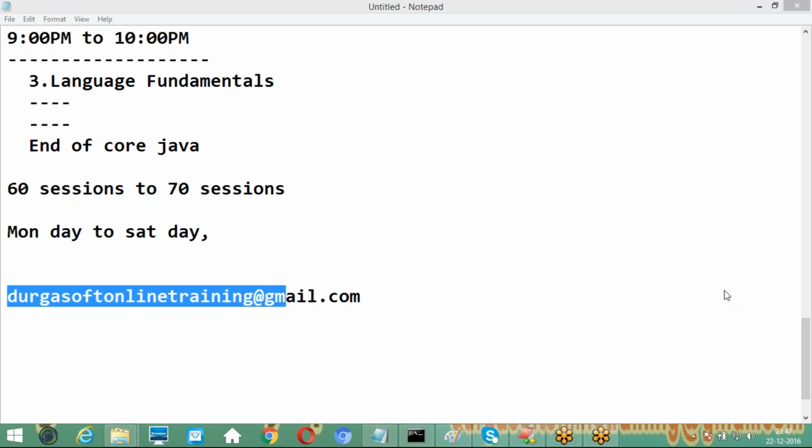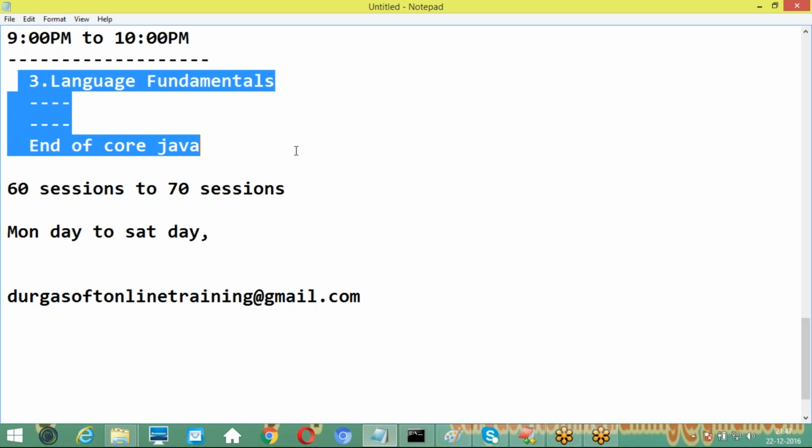Clear. From tomorrow onwards, at 8:30, Lata ma'am. From 8:30 to 9 o'clock, the first two topics, the introduction part, I will start. From 9 to 10, I will go for language fundamentals. Tomorrow I will start both sessions and we can understand it clearly. We can come at 8:30 and sit in the session up to 10 o'clock.